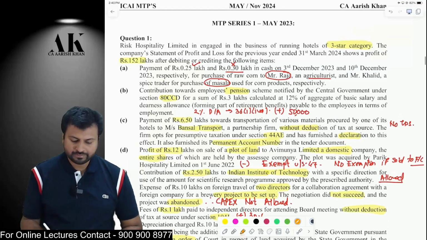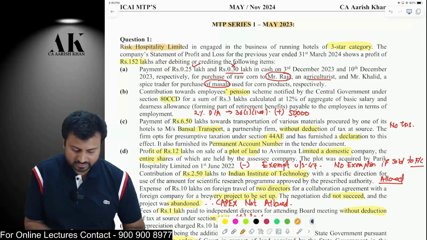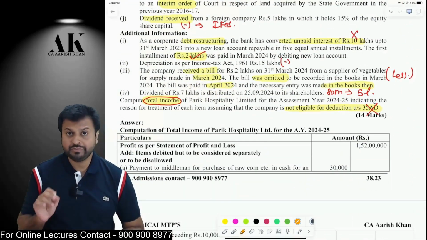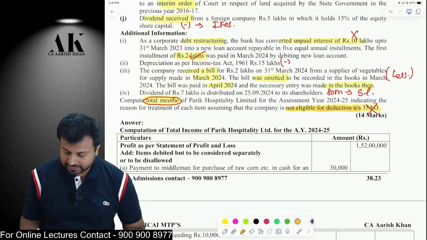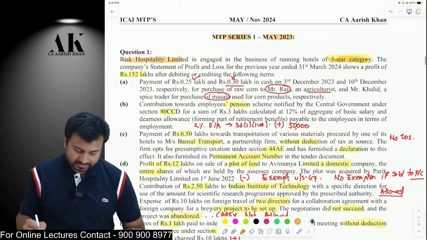So let's move on to the next MTP, that is MTP Series 1, May 2023. There is an assessee by the name Risk Hospitality Limited, a 3-star category hotel. But unfortunately, we need to be very careful with the last line. Otherwise, you will read the entire question and not read the last line, that the assessee is not eligible for 35B(2AA). Even though it is a 3-star hotel, don't claim the deduction. Okay. Let's start with the adjustments.